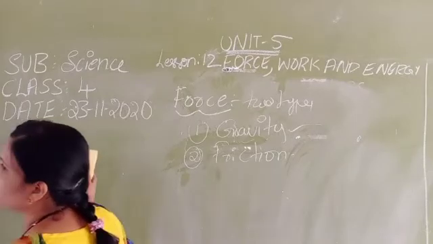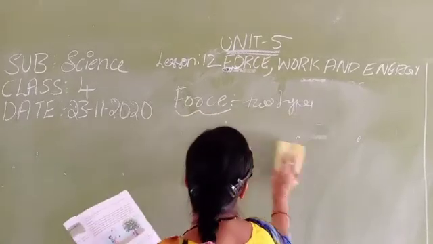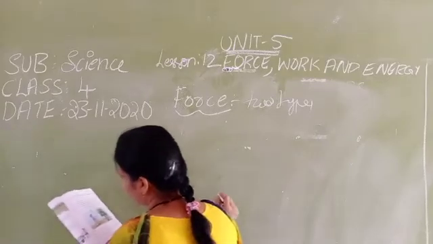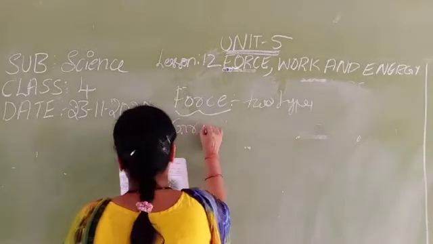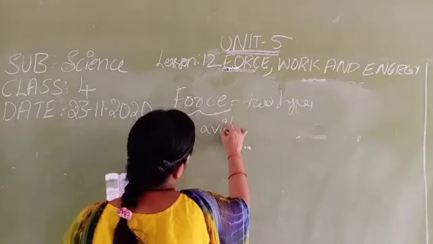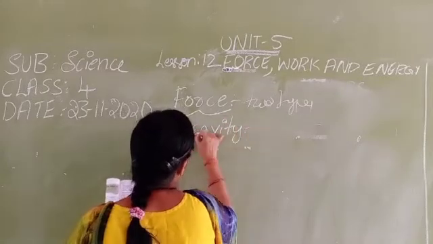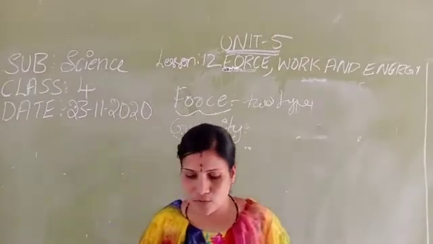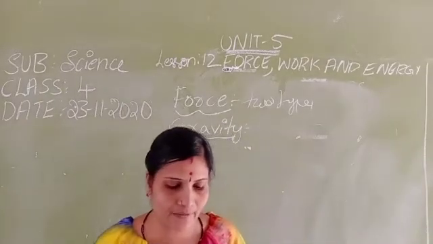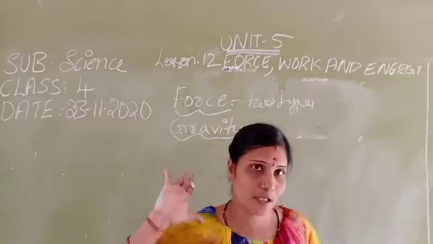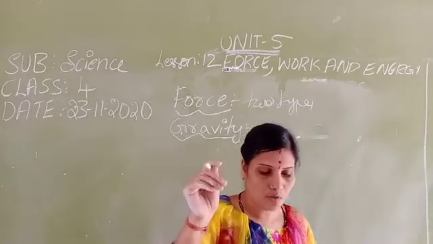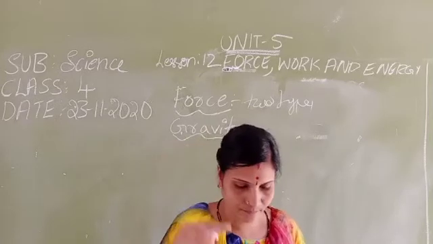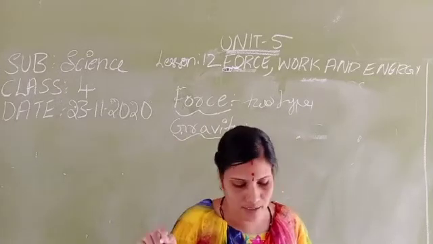What is meant by gravity? We will learn now. How many types? 2 types, gravity and friction. Gravity ante endo chadudam. The force that pulls or attracts objects toward the center of the earth is called gravity.